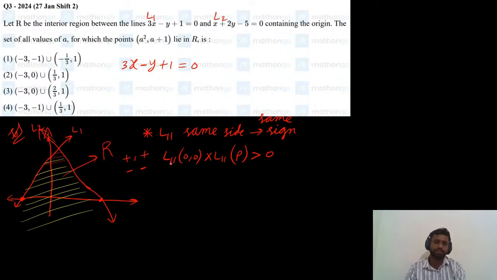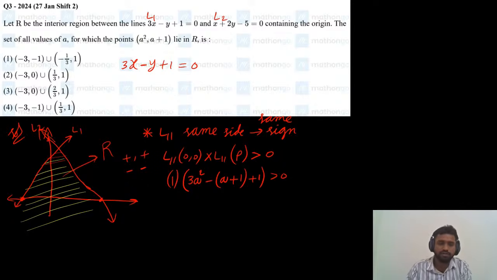Just substitute origin in the given line L1 and substitute the point in the first line. If you take the product of these two, we will get obviously greater than 0. Now line 1 is this one. So substitute origin. Since x is 0 and y is 0, 1 will remain. If you substitute the point here, a square in place of x, so 3a square, minus, in place of y, substitute the given point, which is a plus 1,